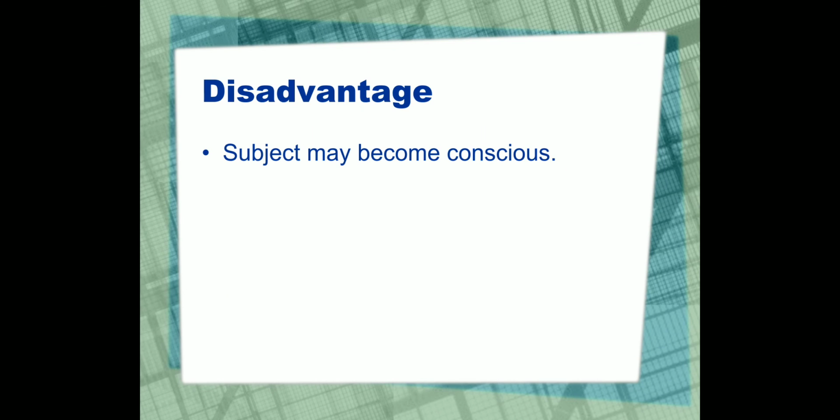The disadvantage is that if I am present in the class, the 2-year-olds or the 12-year-olds or the 18-year-olds may get conscious. If I am present in the ground and if they think that I am observing them, they may get conscious. So every method has some advantages and disadvantages, but we have to use them according to the requirement of the study.